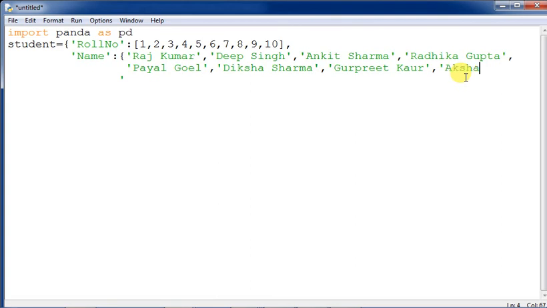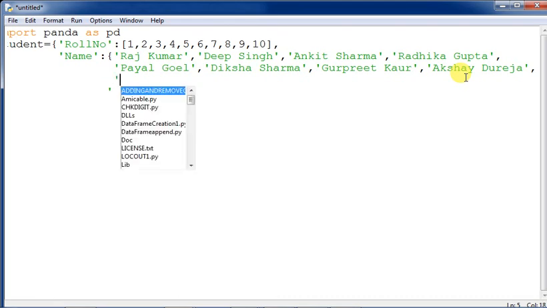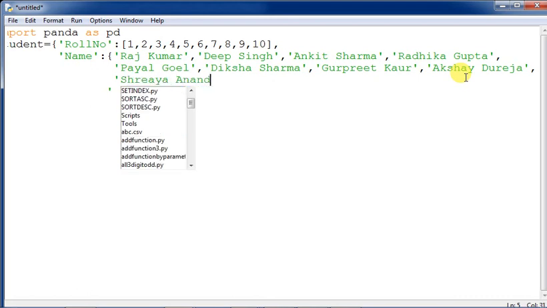Akshay Dureja, give the single quote, comma, and then come down over here. Next, give a single quote here and you can give Shreya Anand, and it should be equal in number all the time. Then Pratik Mittal. We are creating a student data frame by using a dictionary. So this has been closed here.